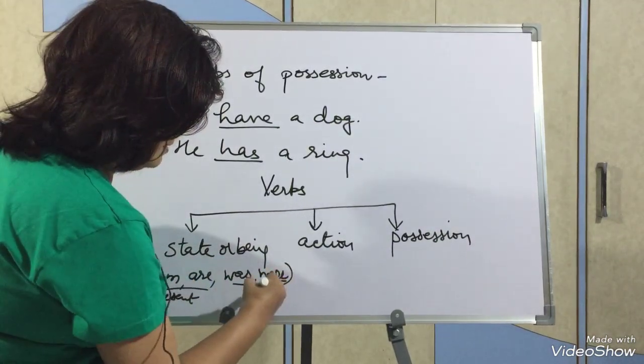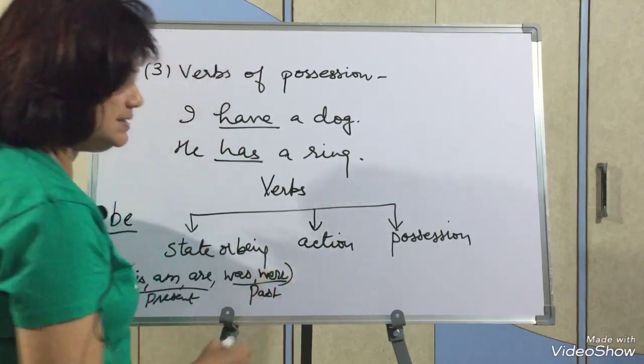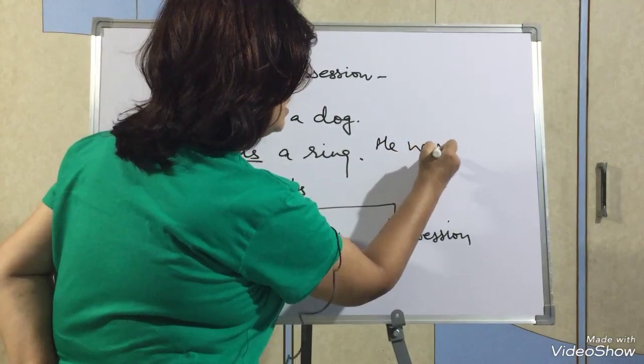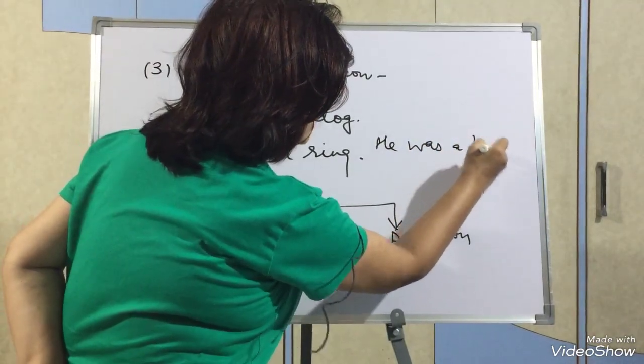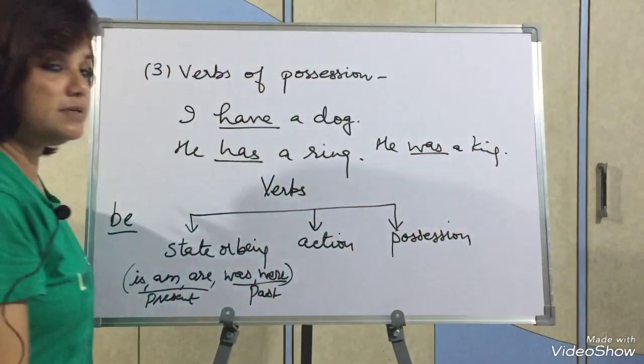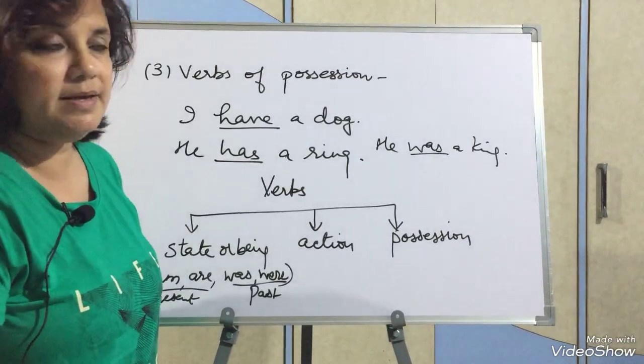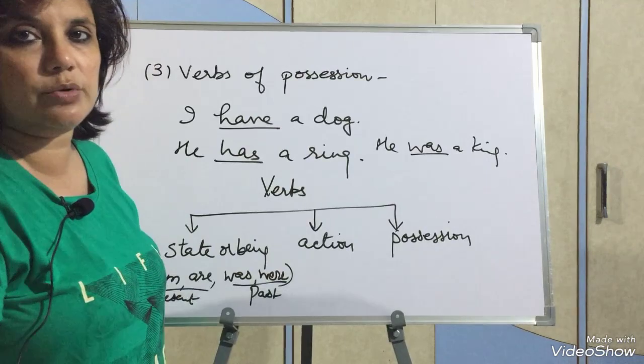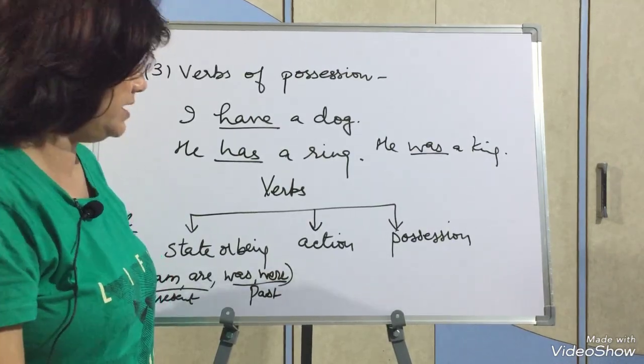Suppose I say, he was a king. So here was is also the verb of state of being. It is in past tense. He was not doing anything, but simply he was a king.